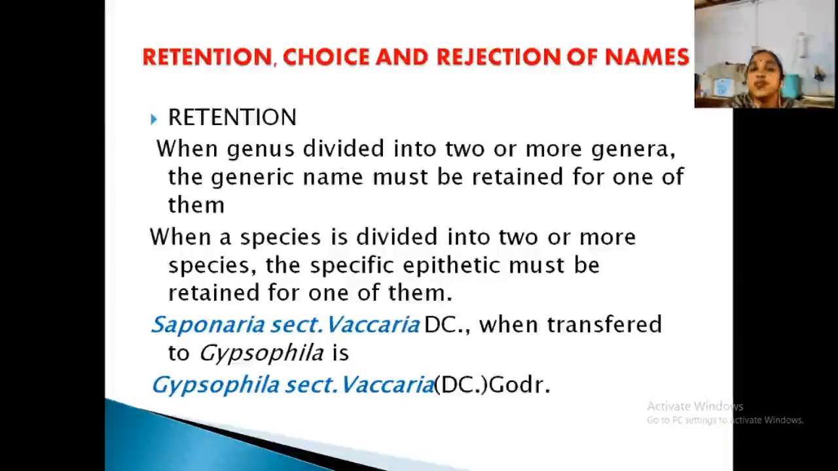In the same way, when a species is divided into two or more, the specific epithet must be retained in one of them. Clear? Okay. See one example, Saponaria vaccaria, when transferred to Gypsophila. What is the condition? See, Gypsophila vaccaria means the name vaccaria is retained here. That is known as retention. So when it is divided or transferred, the first one should be a part, or one of them should be retained in one of the new species or genera.